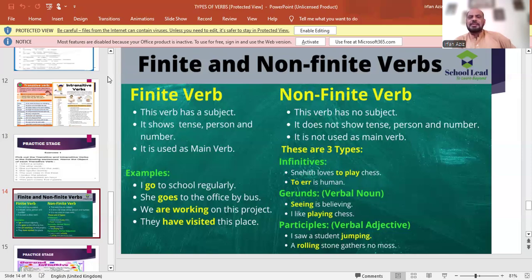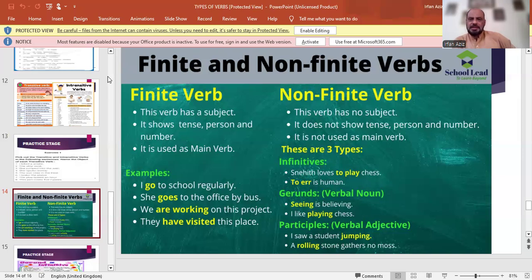Like infinitives, they always start with to plus verb one. Like he loves to play chess. To err is human. Gerunds are verbal nouns. Seeing is believing. I like playing chess.